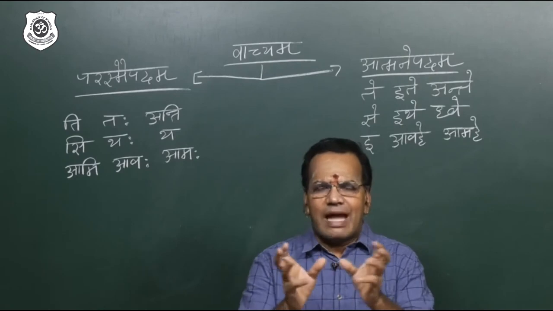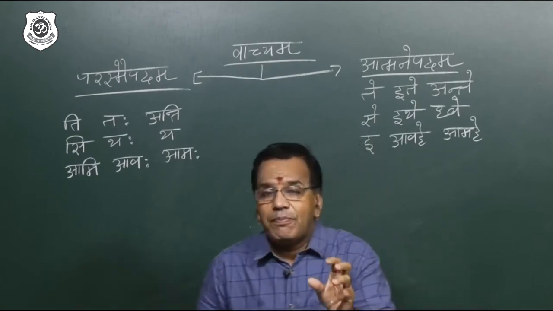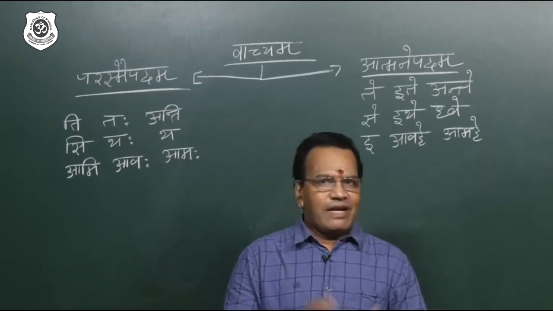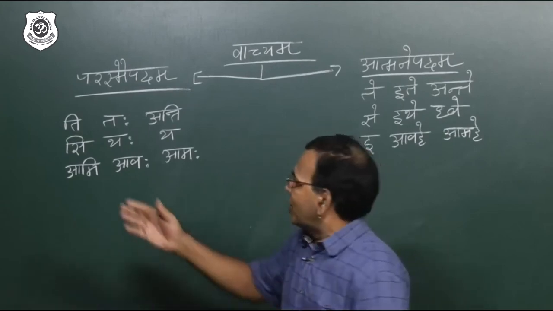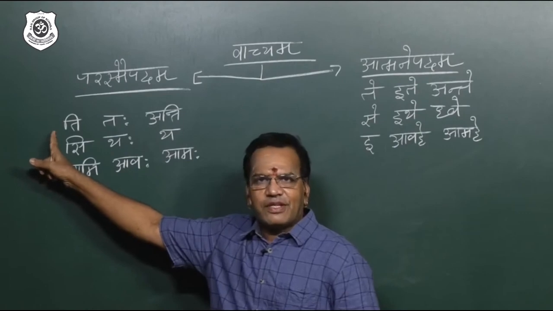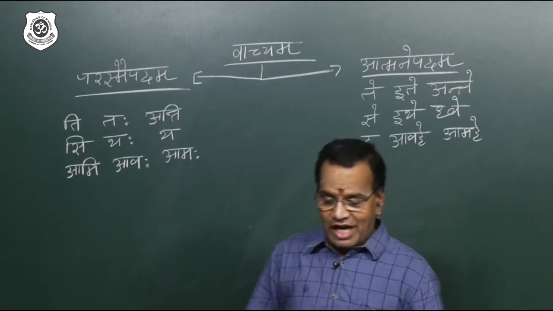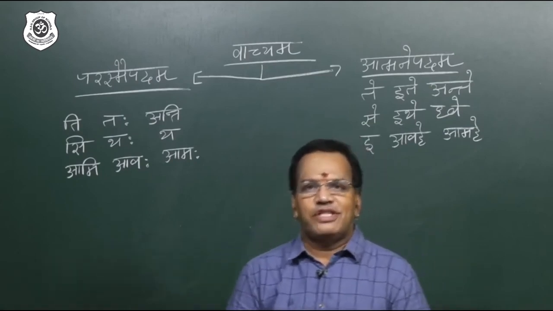Well, we'll take one sample sentence. And the verb will react according to the subject. When I go to the subject, you know there are three persons. This is third person, this is second person, this is first person. Here also you can enjoy the Sanskrit beauty.